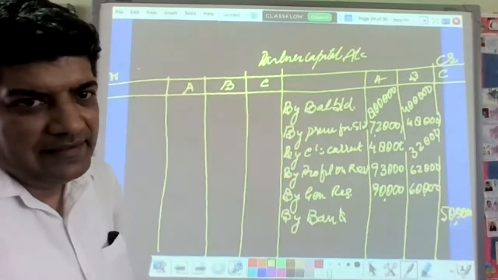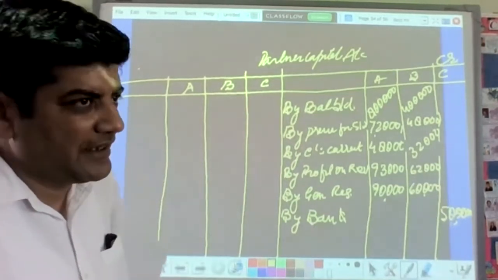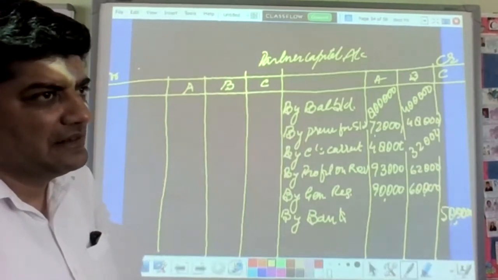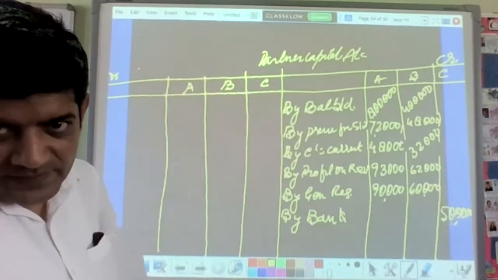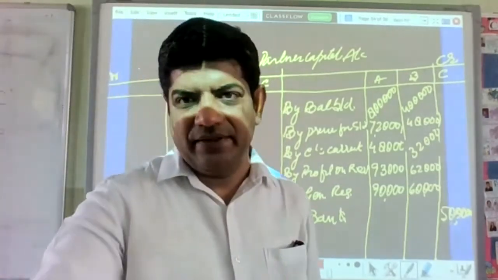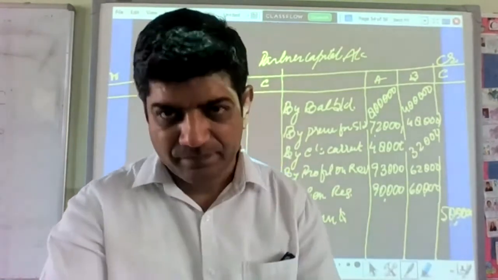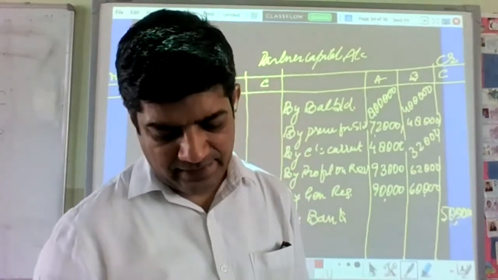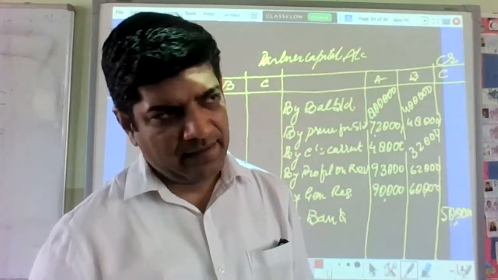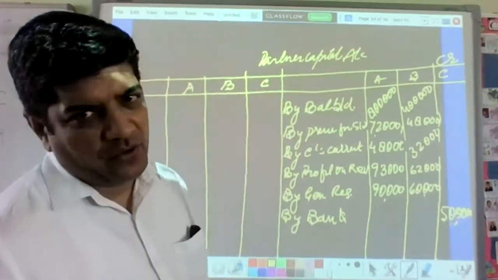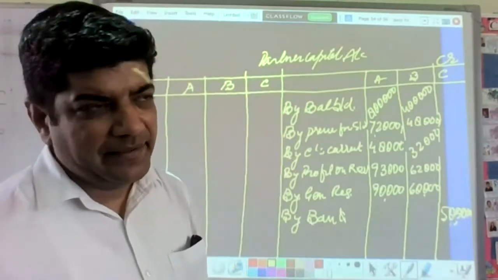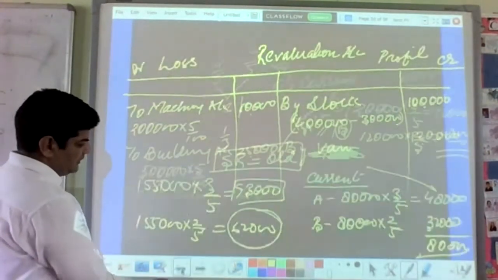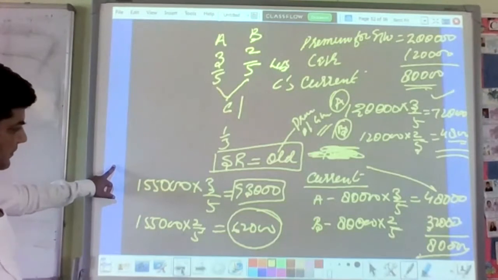Come to the debit side. Debit side में बेटा अब हम क्या लिख सकते हैं? सबसे पहले क्या ट्रांसफर करेंगे? What we can transfer to the debit side? Who will tell me? Debit side. Yes, Amit. Go ahead. So we will transfer goodwill. Okay, we have to transfer the goodwill which is given into the balance sheet worth 50,000. That 50,000 we have to transfer into the old ratio. We have to distribute into the old ratio.